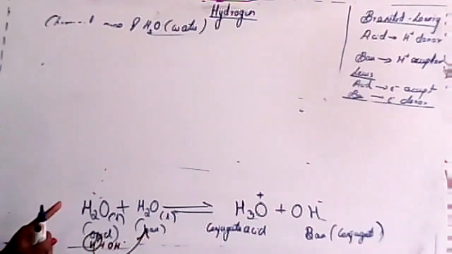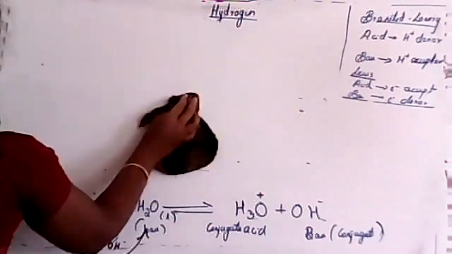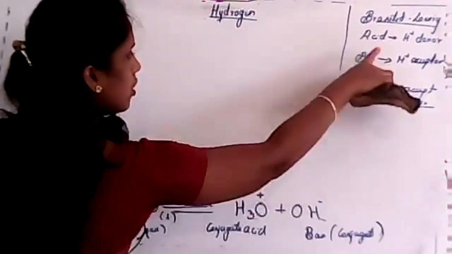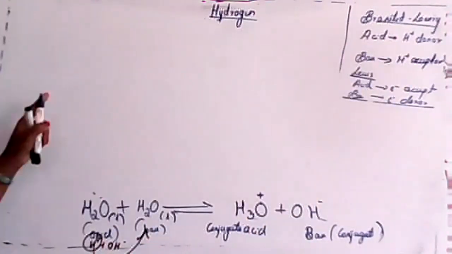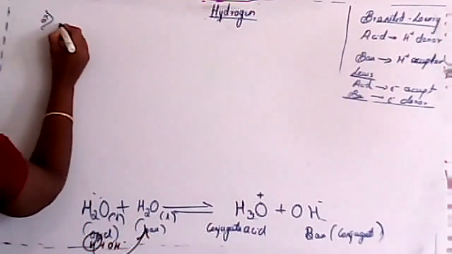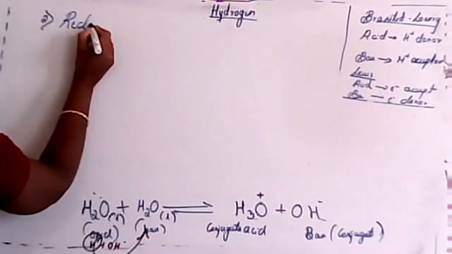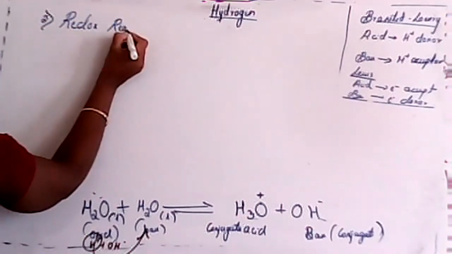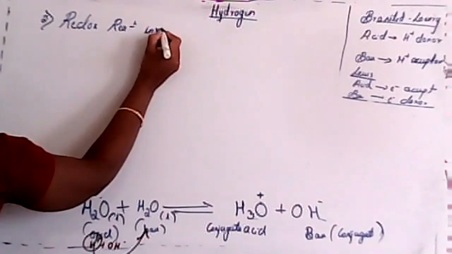Is this clear, student, about the amphoteric nature of water? Is it clear? So for that you have to remember this one. So next one, important one, redox reaction involving water.